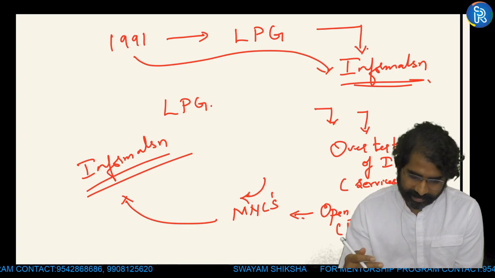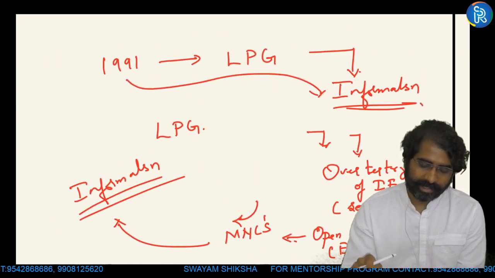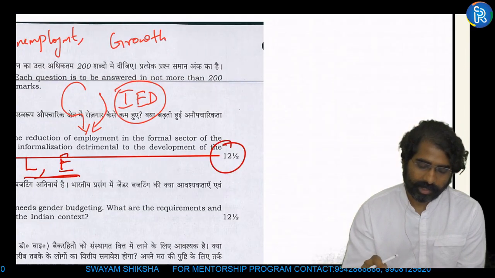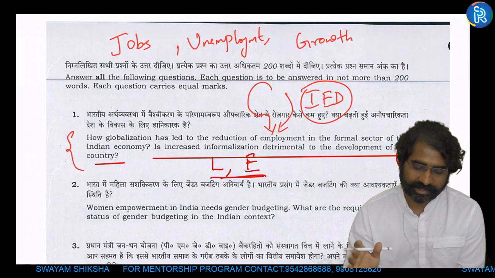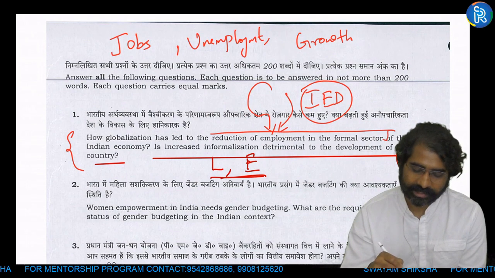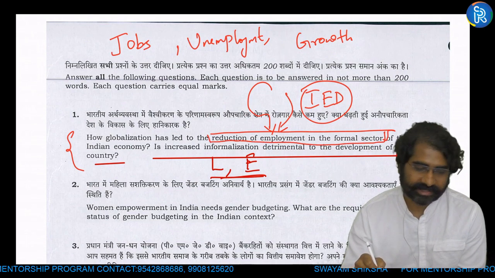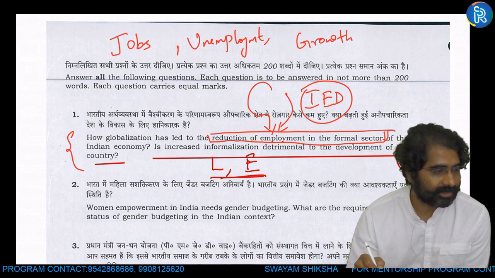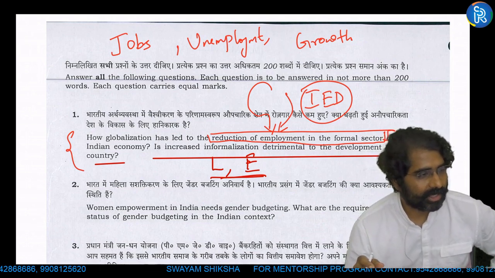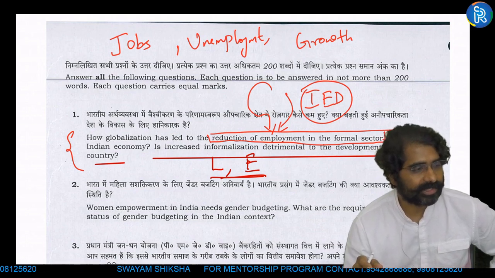Now the next part is, can anybody tell me, in this case, how do you handle this question? What is the question asking? How has globalization led to reduction in the formal sector? Can somebody tell me how globalization has led to reduction in employment in the formal sector? Somebody has written structural unemployment, mismatch between required skill and available skill.